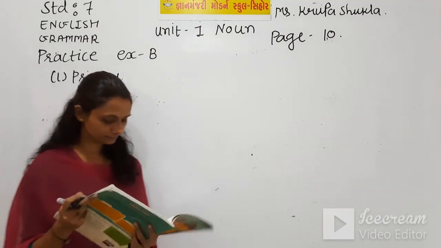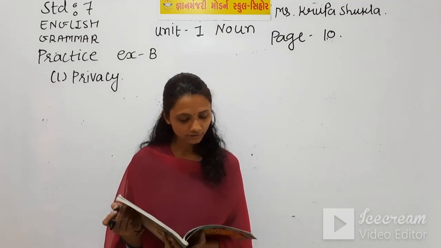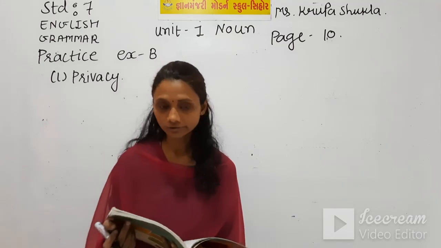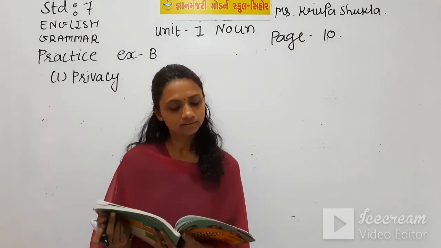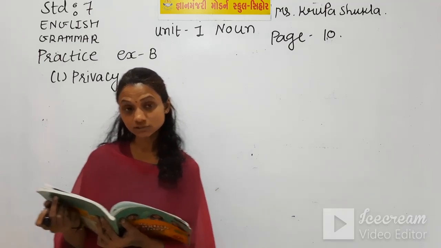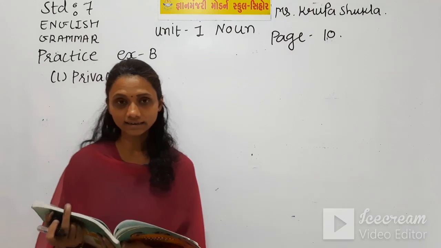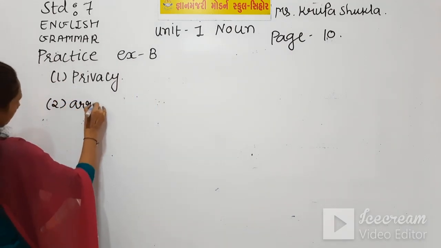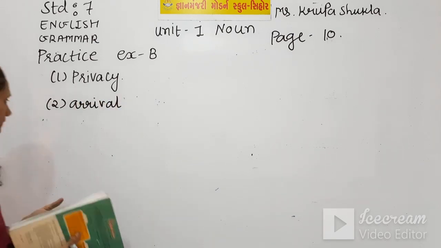Now second, due to bad weather, the train's blank may get delayed by an hour or two. Arrive is given, and we need a suffix to make it an abstract noun. So here we add al, so it becomes arrival, and that is an abstract noun.